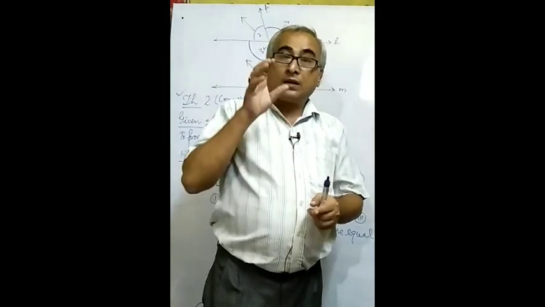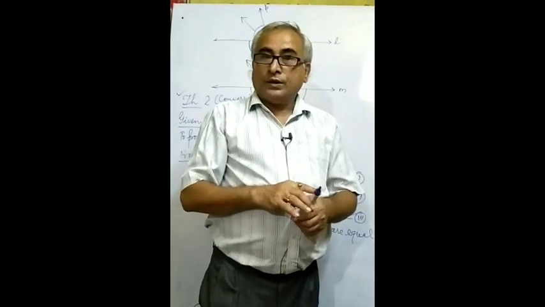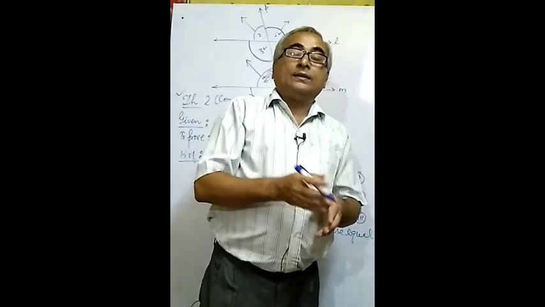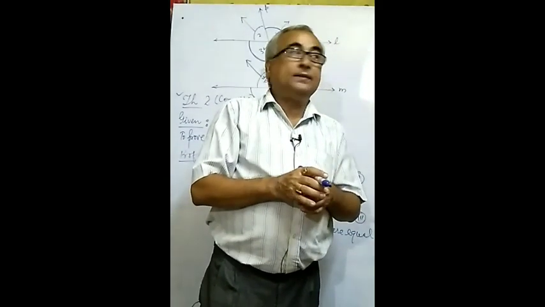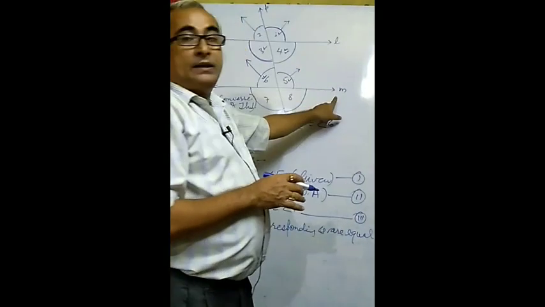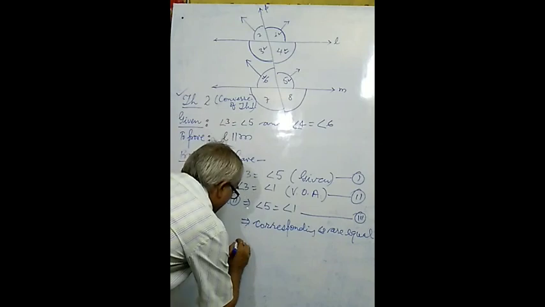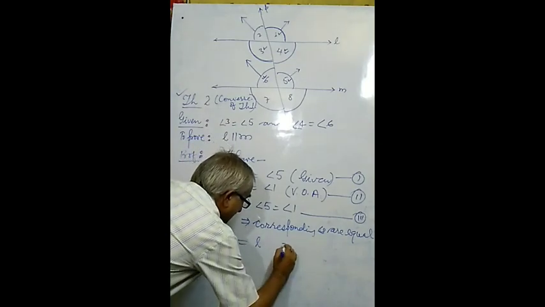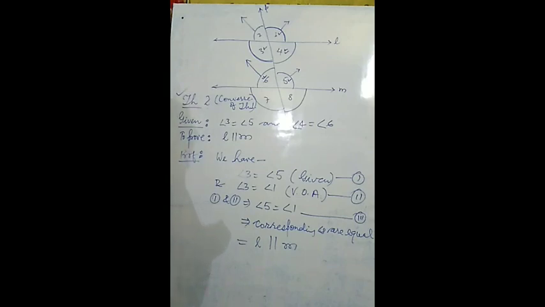If corresponding angles are equal, this implies both the lines, line L and line M, which are in a plane, are parallel. And this one is required.